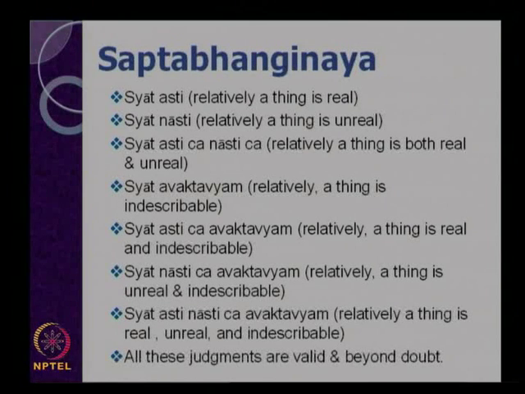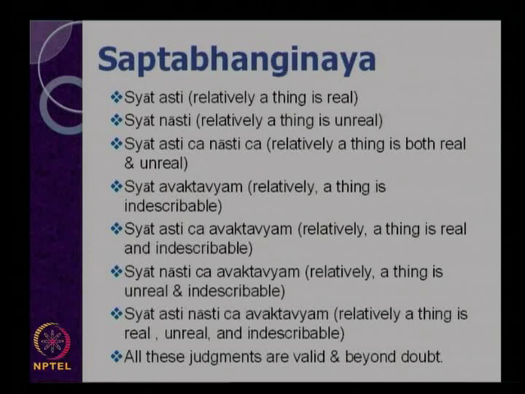Now, there are 7 forms of judgment that you can see: Syad asti, Syad nasti, Syad asti cha nasti cha, Syad avaktavyam, Syad asti cha avaktavyam, Syad nasti cha avaktavyam, Syad asti nasti cha avaktavyam. These are the 7 forms of Syadvada.